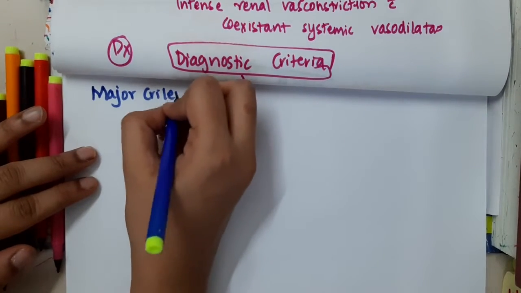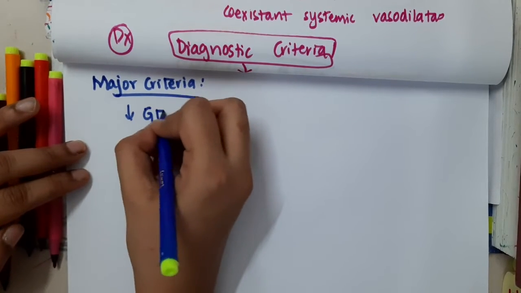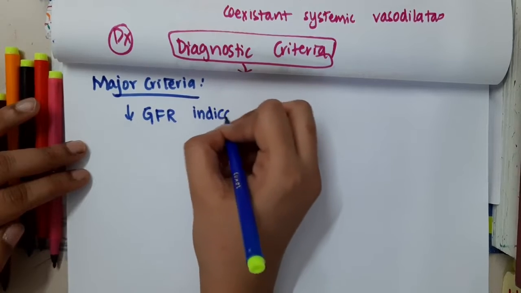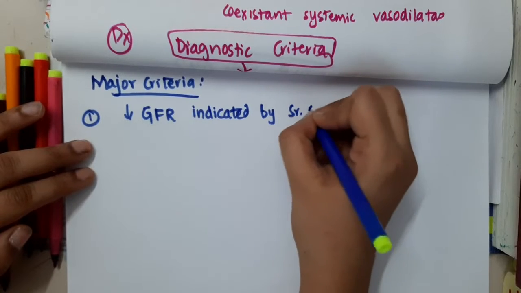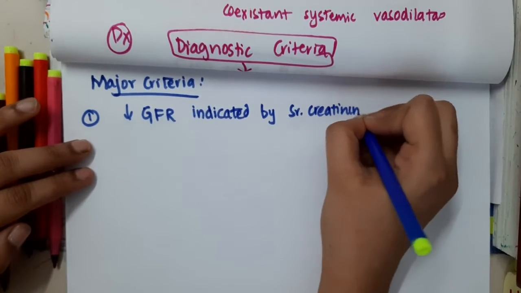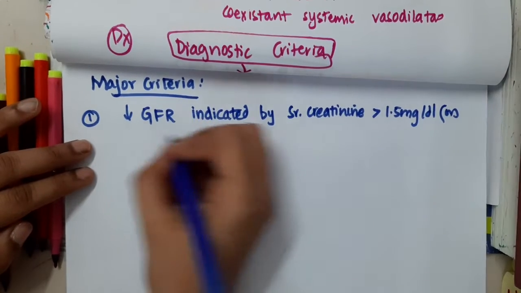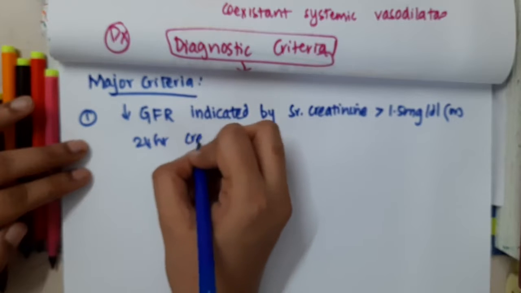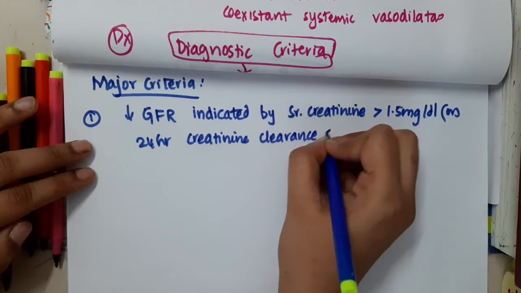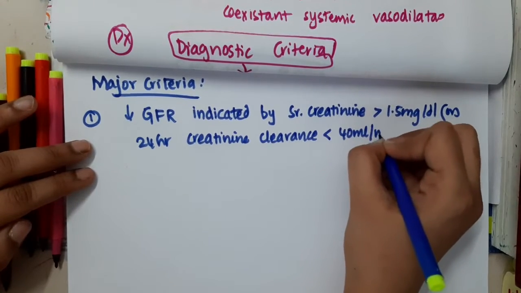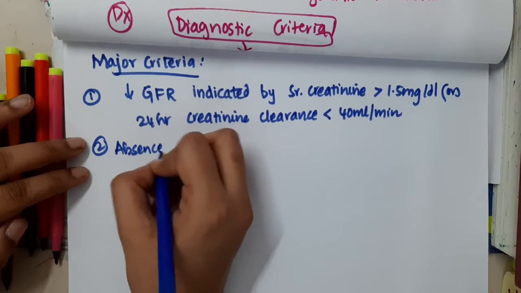The first is decreased glomerular filtration rate, indicated by serum creatinine more than 1.5 milligram per deciliter, or 24-hour creatinine clearance less than 40 ml per minute. That is the first criterion.